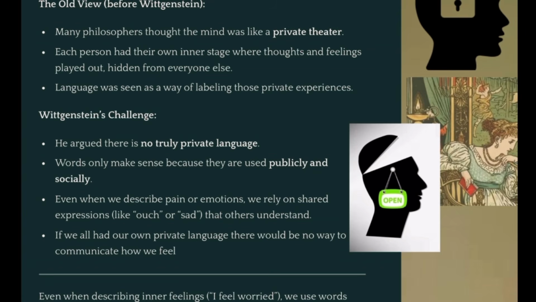Even when we describe pain or emotions that are deeply personal to us, we are relying on shared expressions that everyone understands. I have here, for example, to describe pain, ouch, or even the word pain itself, or sad. We use these so that others understand. It is something that is not private. It is something there to connect us specifically to other people and other people's experiences. It is not private. It is not my own.